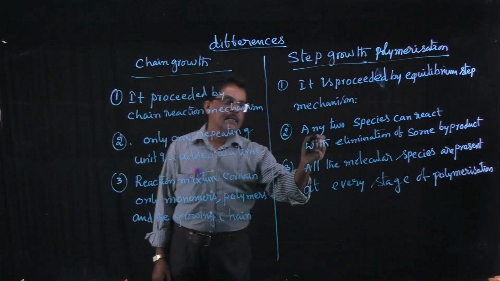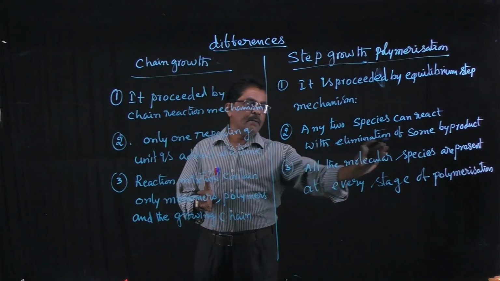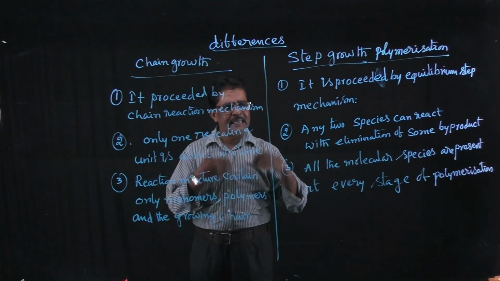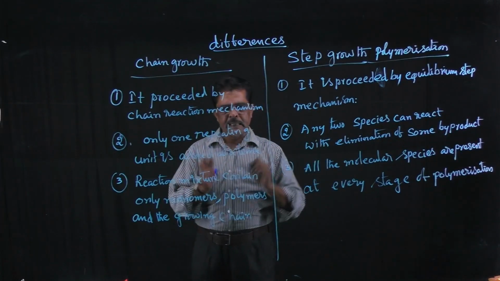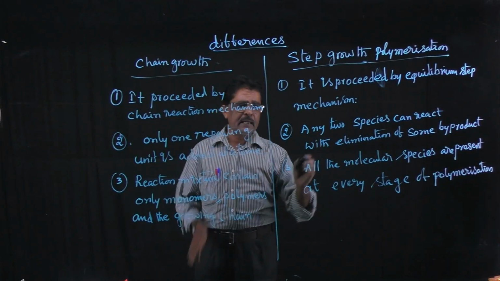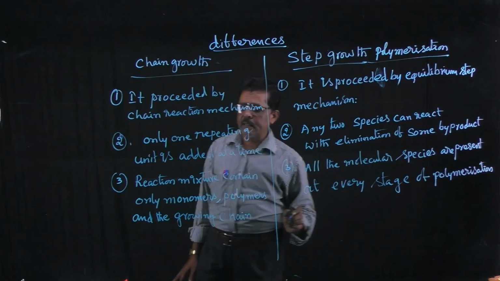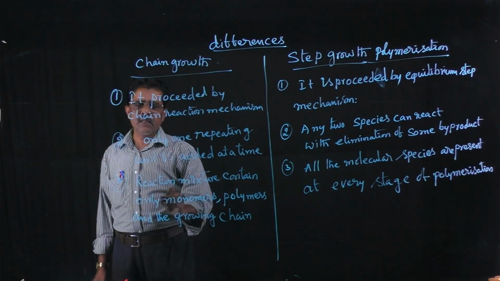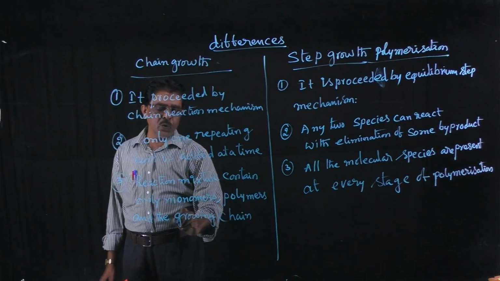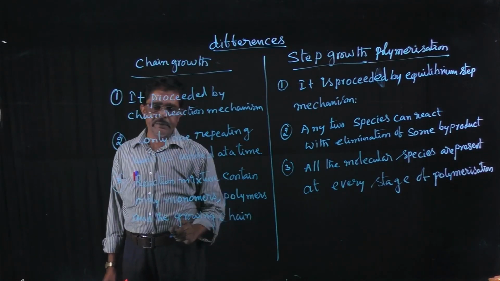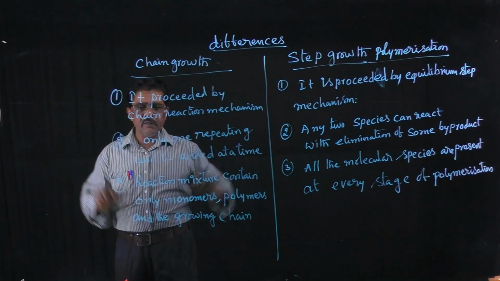But in condensation polymerization, at any stage, any two species can react with each other with the elimination of some byproducts. In chain growth, the reaction mixture contains only monomers and polymers, and the growing of the chain takes place.